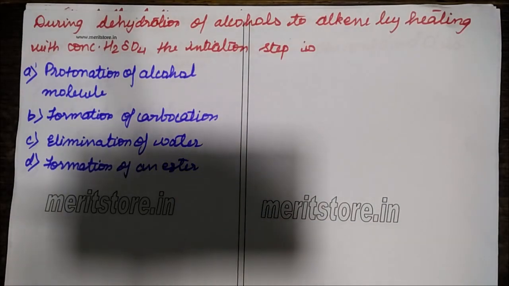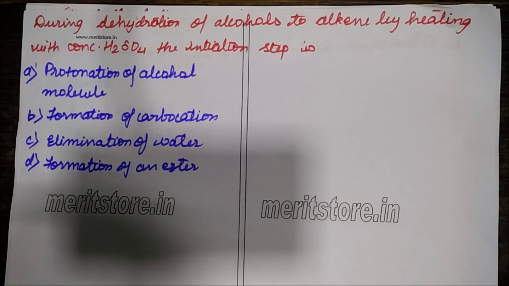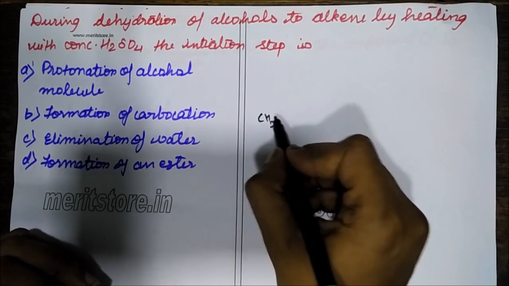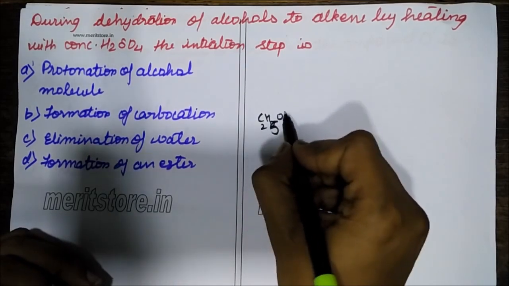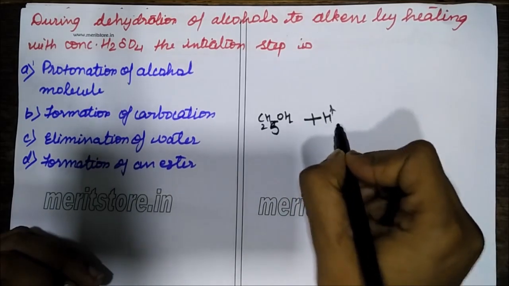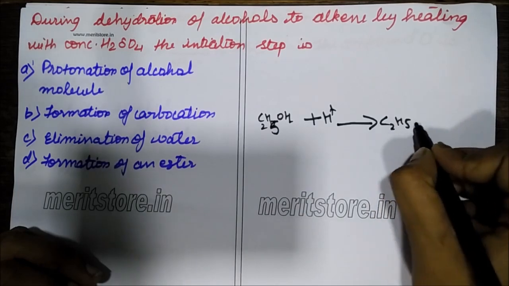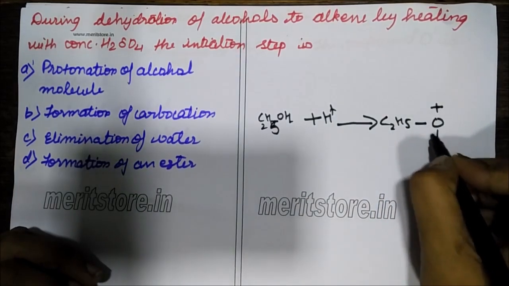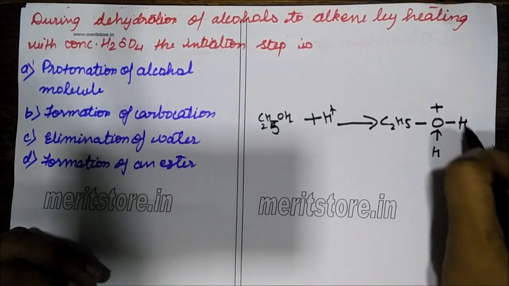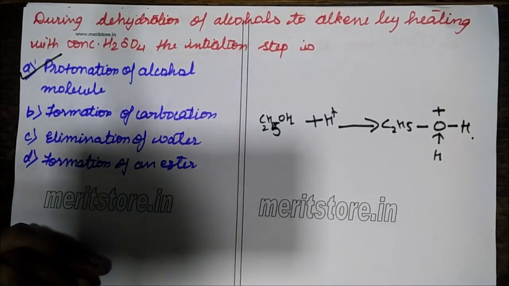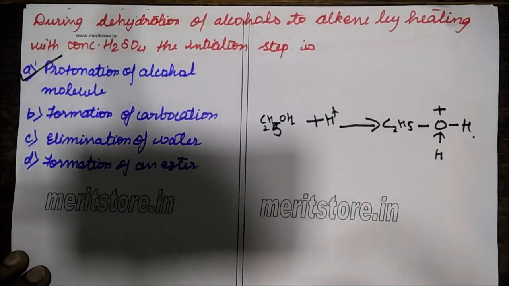During dehydration of alcohol to alkene by heating with concentrated H2SO4, the initial step is protonation. We have done this question before also. So let's take an example: let's say it is ethyl alcohol, C2H5OH. It will first undergo protonation. This O will undergo protonation because H plus has been added. So the first step, always remember, is protonation, and then it will be losing the water molecule.